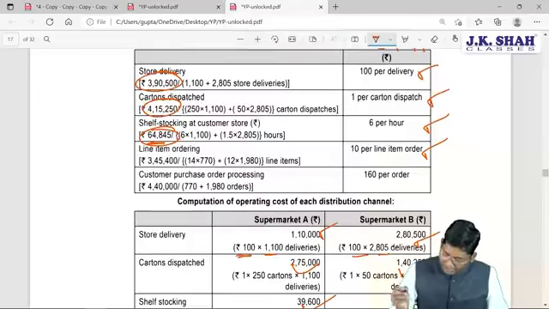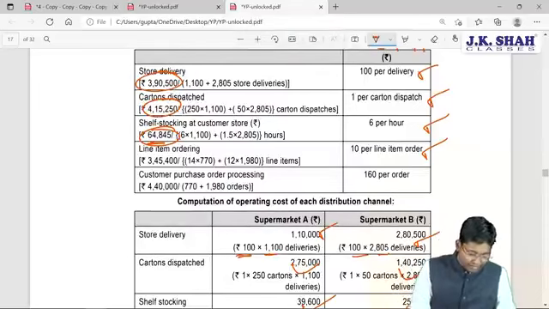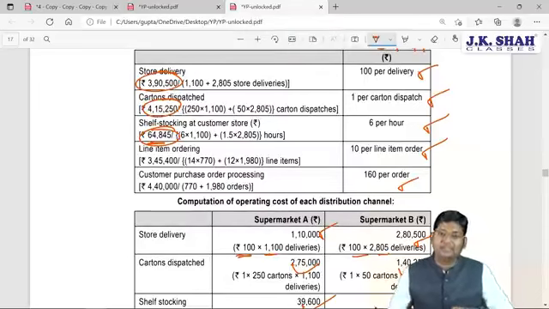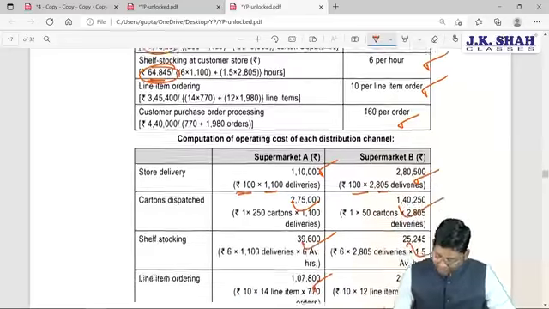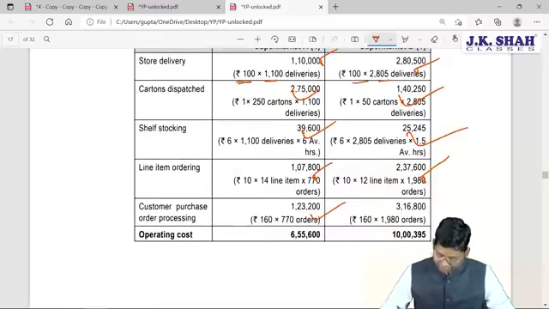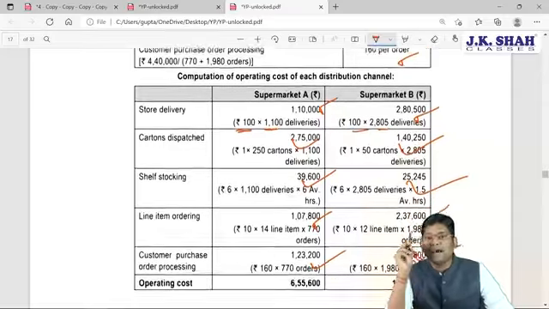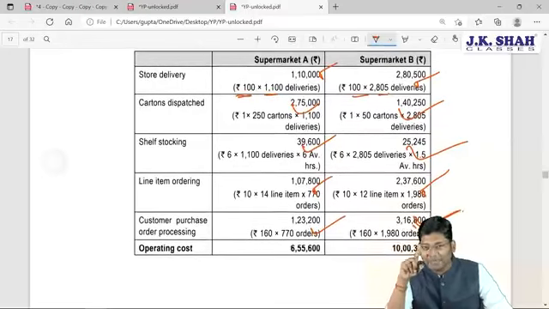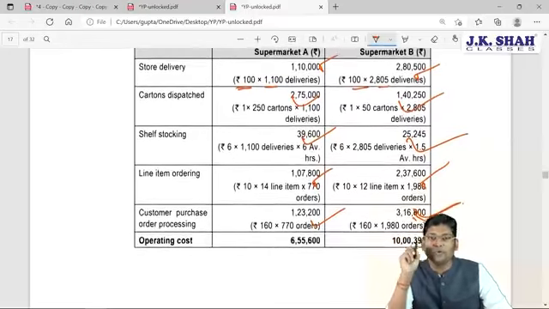Correct, no? Now, if you divide 4,40,000 by 2750, you will get 160 per order rate. This is the activity based costing rate, and this rate you are going to use for calculating the apportionment of cost. Once the supermarket wise activity based costs are apportioned, you can take the total also.